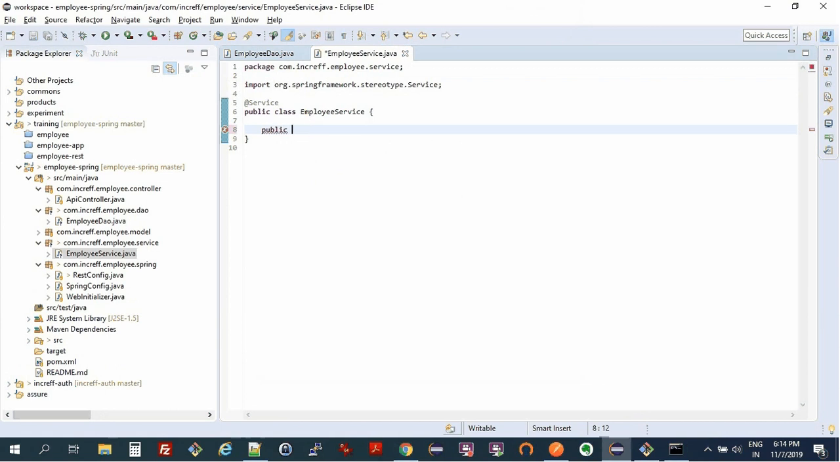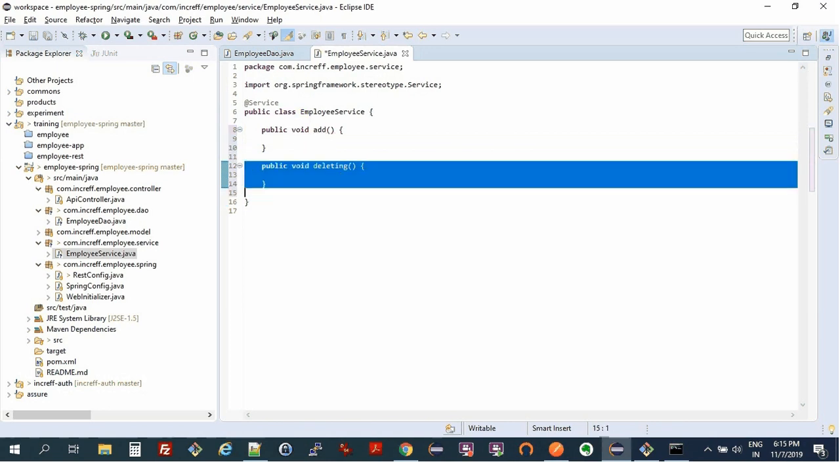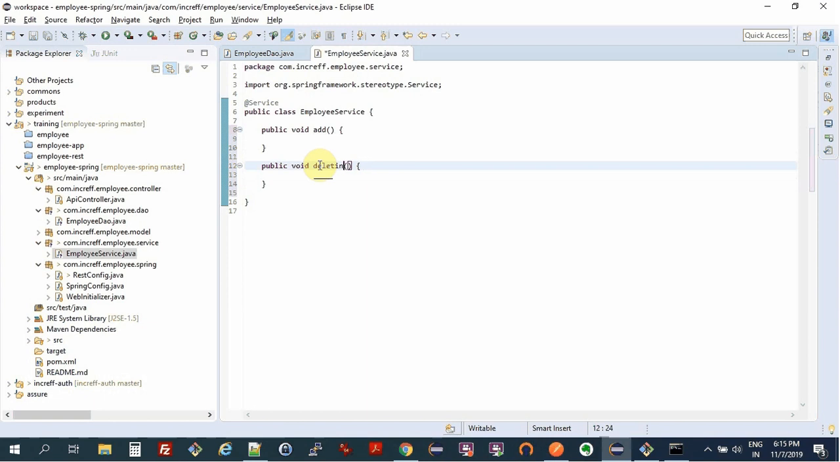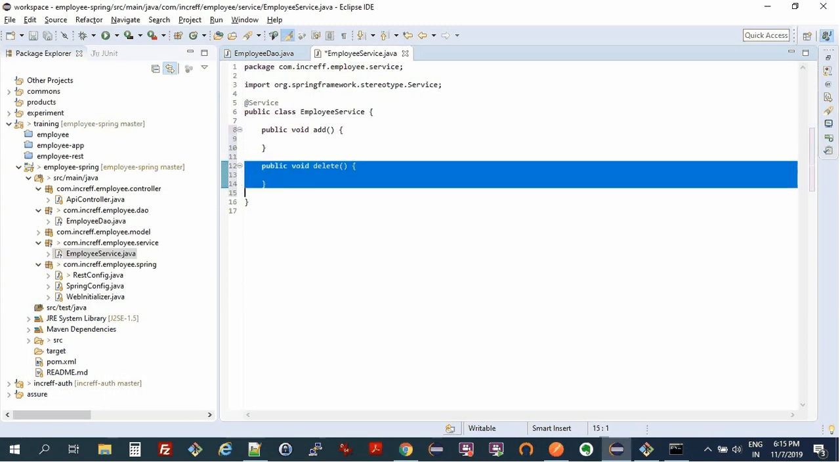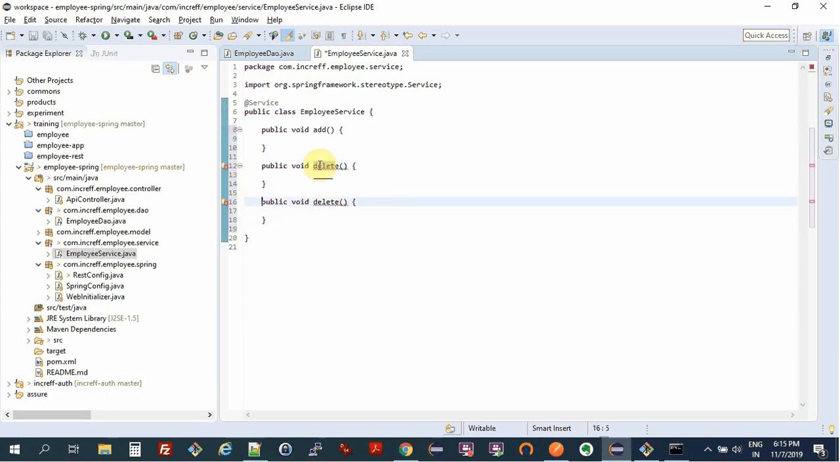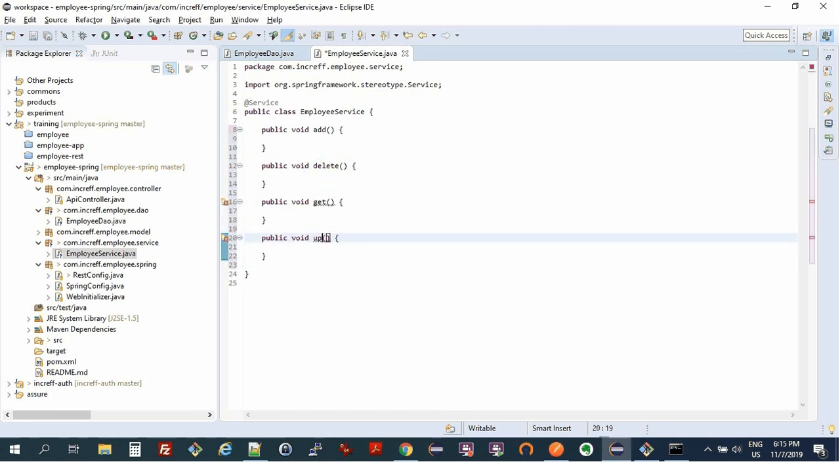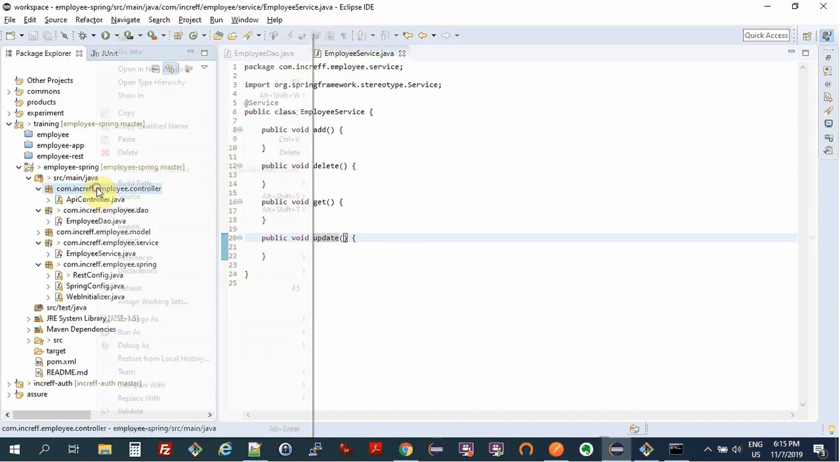So let's say public void add, for adding, then delete, then get, and update. Okay, and now we need to be working in terms of our Java objects.